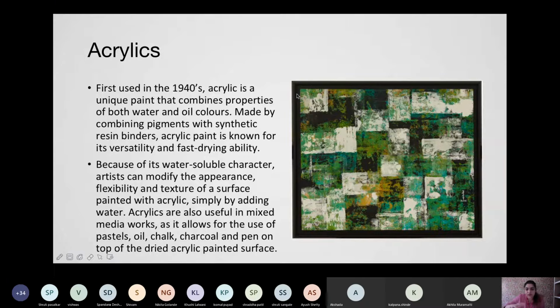So be really careful with the usage of the acrylic colors. Because of its water soluble characters, artists can modify the appearance, flexibility, and texture of a surface painted with acrylic simply by adding water. Acrylics are also used in mixed medium works, as it allows for the use of pastels, oil, chalk, and charcoal and pen on the top of the dried acrylic surface.